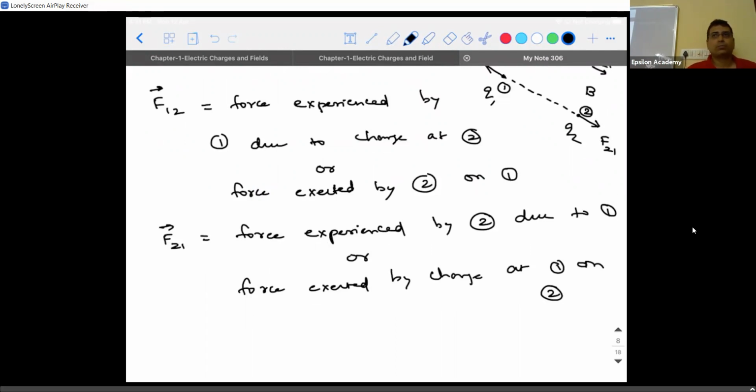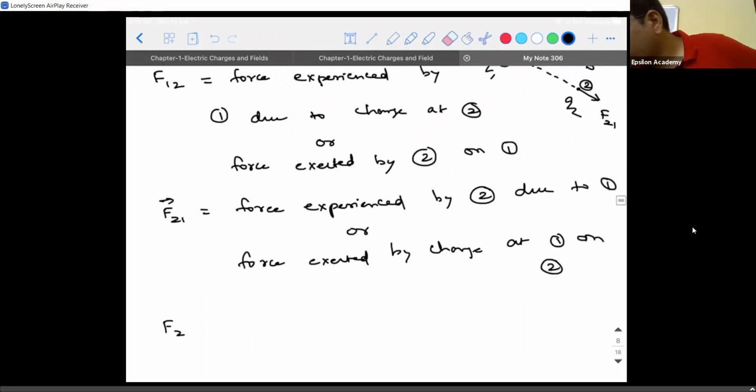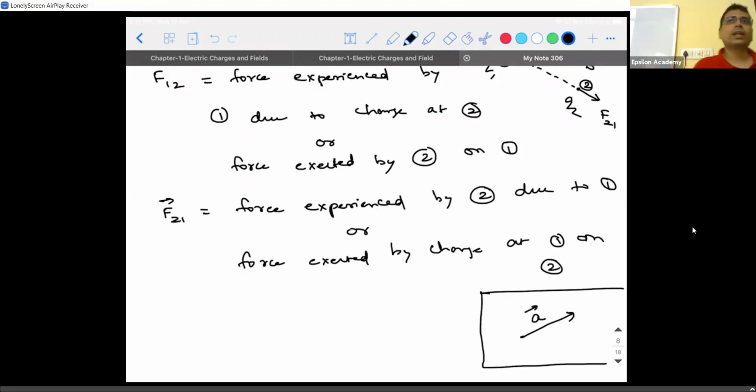Shall I proceed? Now, before I write the F12 vector, we are almost on the verge of it. If I take a vector A like this, and I have to write this as A vector, then how can I write the A vector in terms of its own magnitude and its own unit vector? So A vector is nothing but the magnitude of A vector into the direction of A vector, because a vector is a physical quantity which has magnitude and direction.